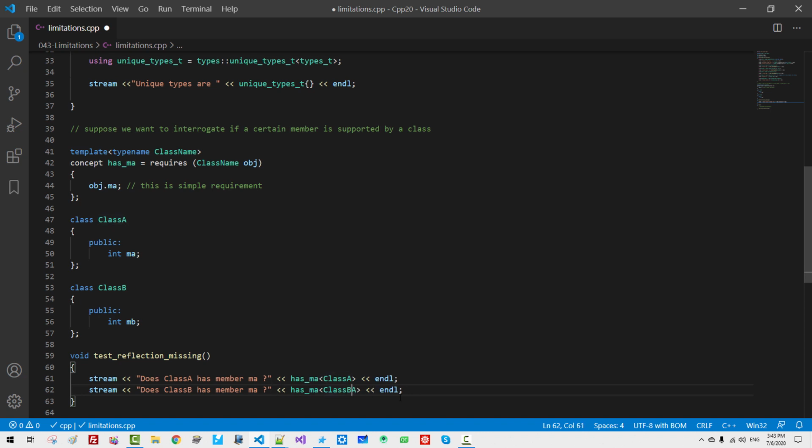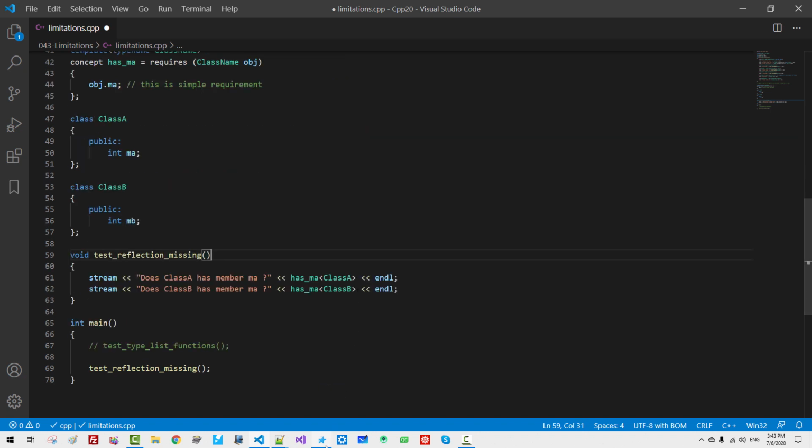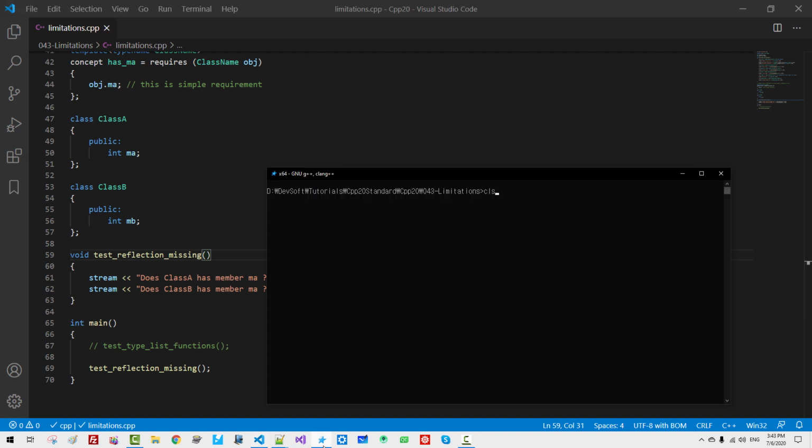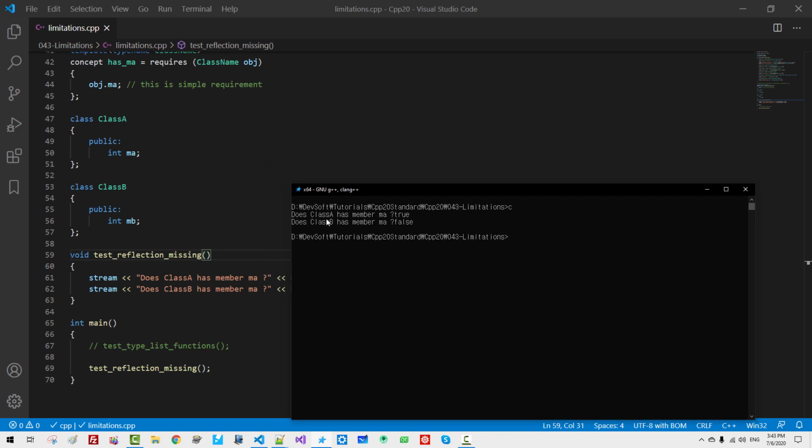Class B. Now in the command prompt, we build again. CLS C. So class A has member MA, true. Class B has member MA, false, because class B does not have member MA.